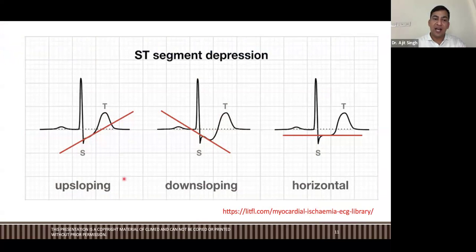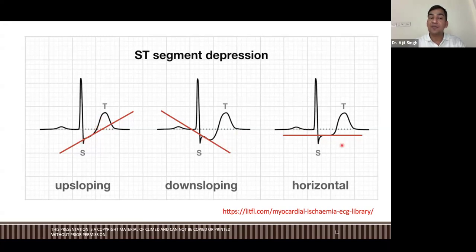You will see either this upsloping, this is also ST segment depression. Downsloping is also ST segment depression, and horizontal is also ST segment depression. You don't have to think, okay, this is not ST segment depression.